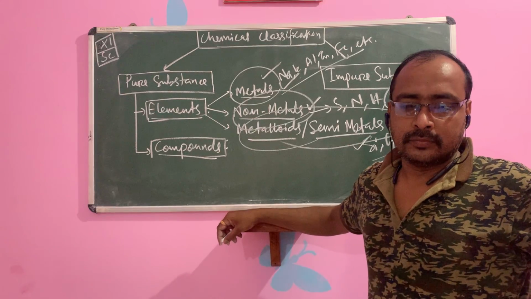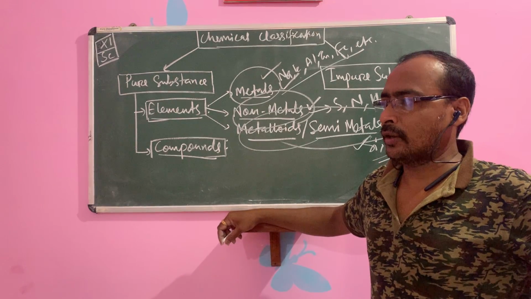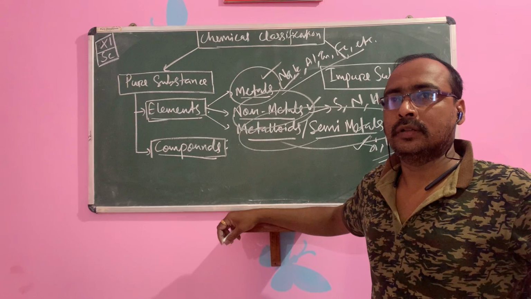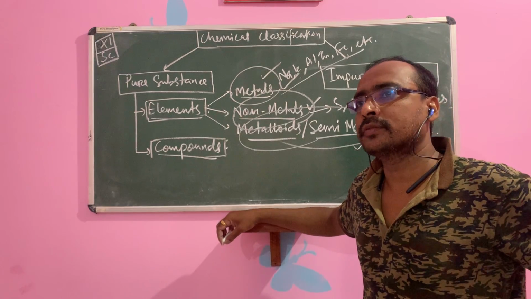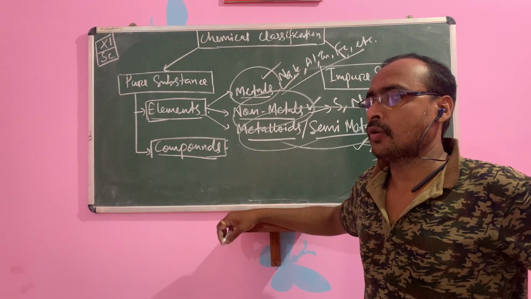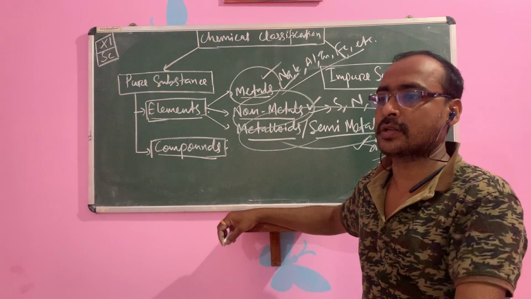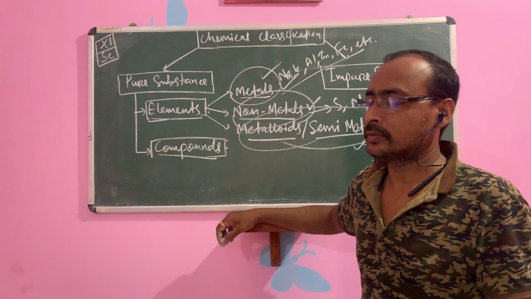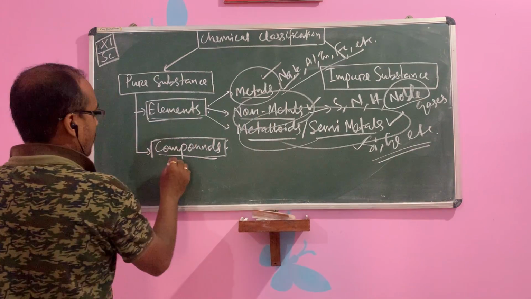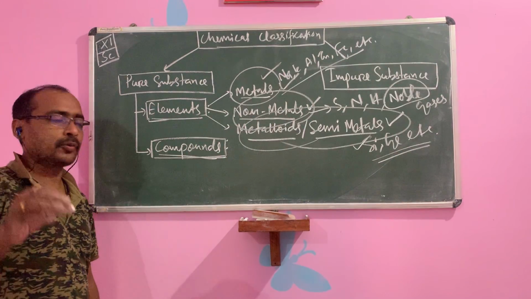What is a compound? What do you mean by the compound? Like your atom or element. Compound means the combination of atoms in a fixed ratio, fixed proportion. That is known as compound. This is pure. Compound is also pure. It consists of only one type of component.